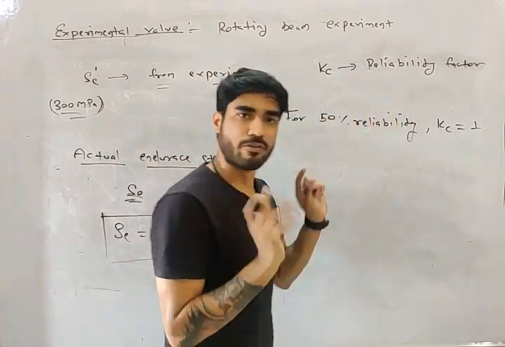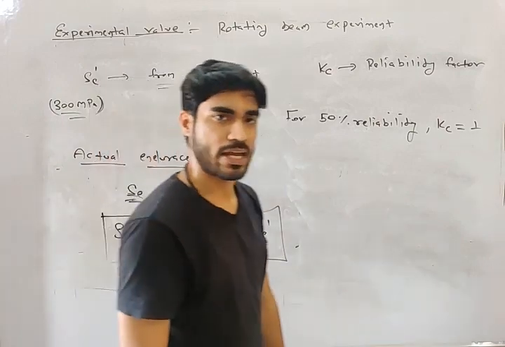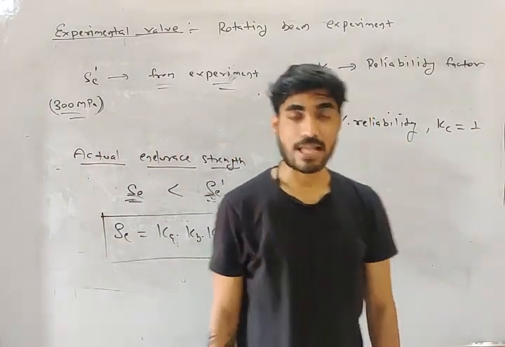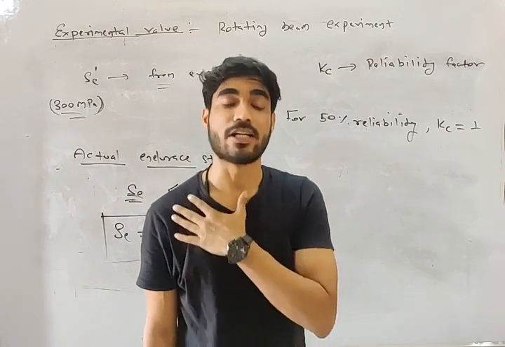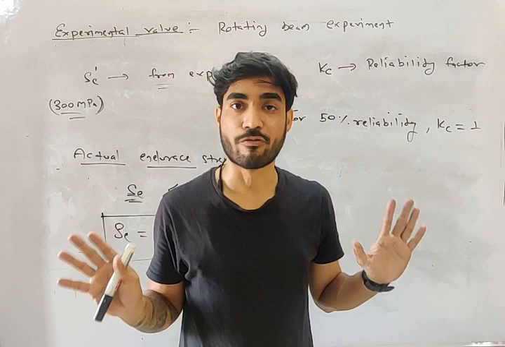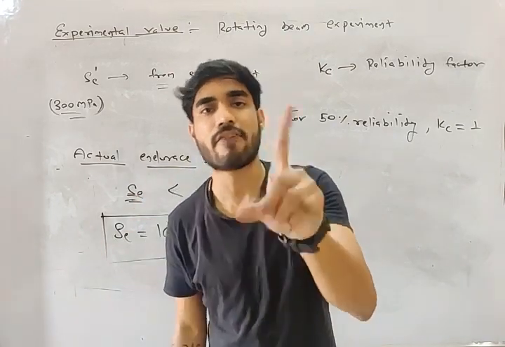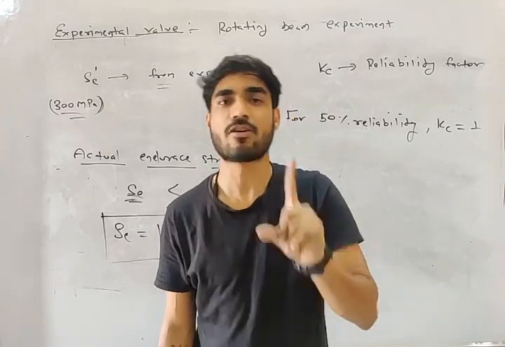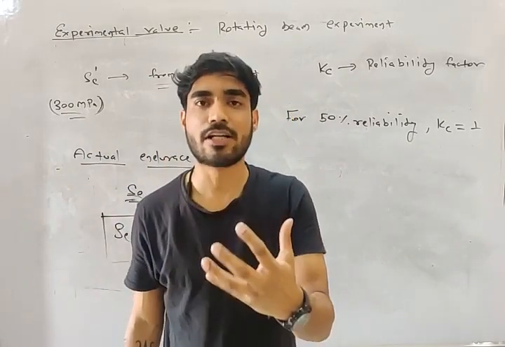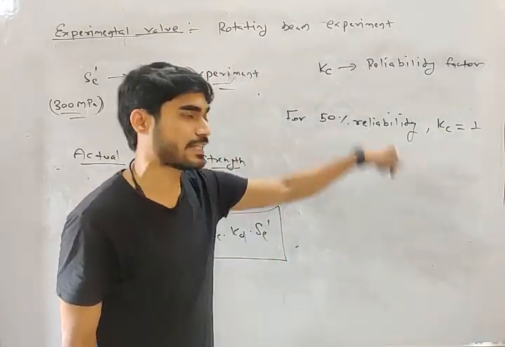For 50% reliability, Kc will be 1. But if you need more reliability, let's say 80% or 90%, I don't want 50% of components to fail. If I am making 100, I want only one component to fail. The 99 should be safe. So what reliability do I need? I need 99% reliability. So in that case, Kc will be less than 1.